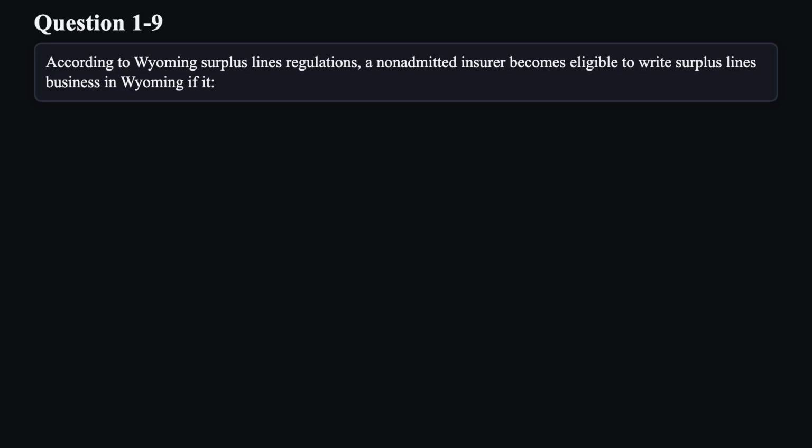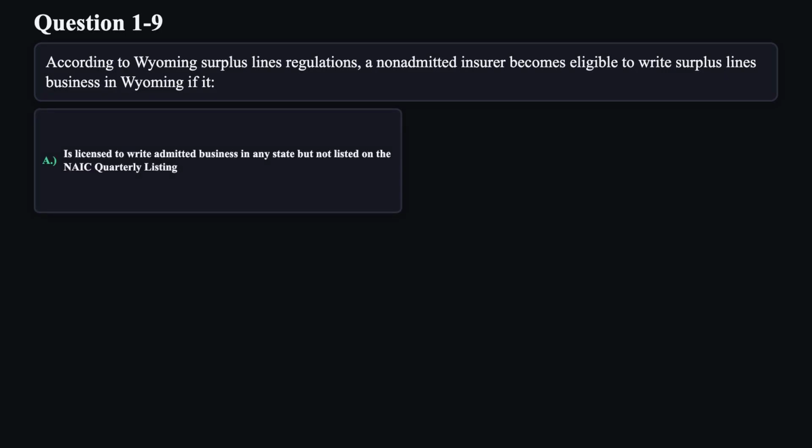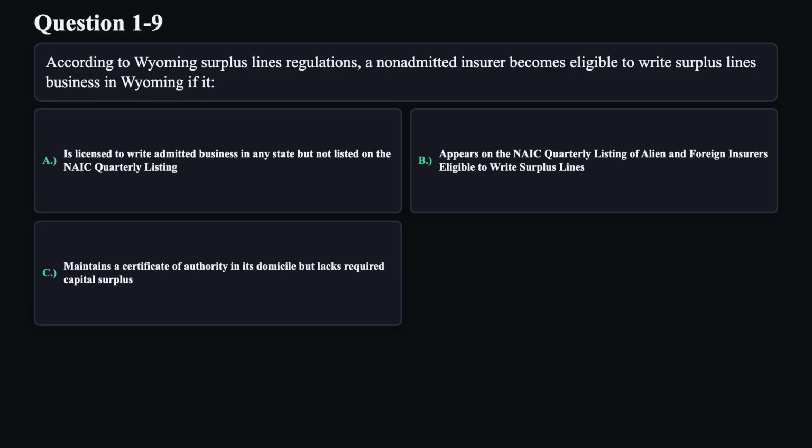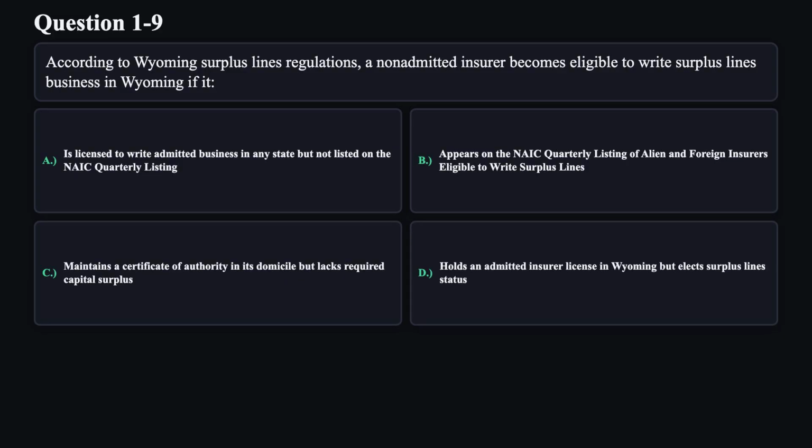Question 9. According to Wyoming surplus lines regulations, a non-admitted insurer becomes eligible to write surplus lines business in Wyoming if it: A. is licensed to write admitted business in any state but not listed on the NAIC quarterly listing. B. appears on the NAIC quarterly listing of alien and foreign insurers eligible to write surplus lines. C. maintains a certificate of authority in its domicile but lacks required capital surplus. D. holds an admitted insurer license in Wyoming but elects surplus line status.